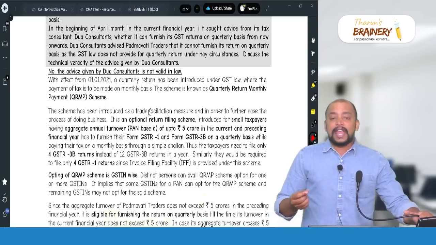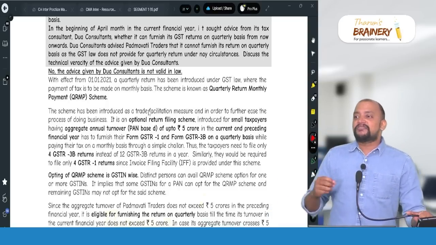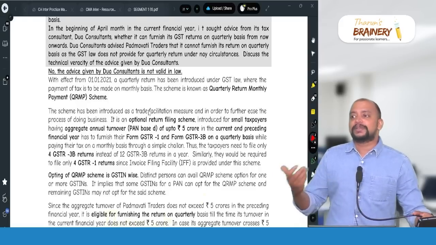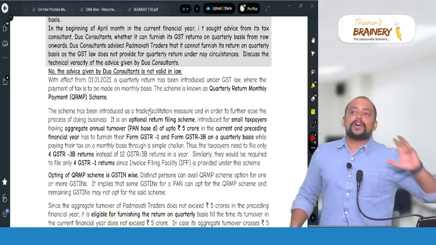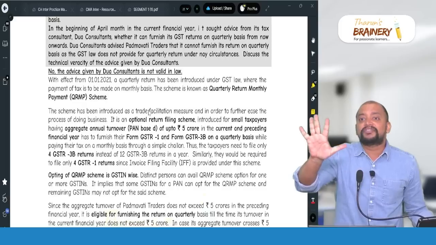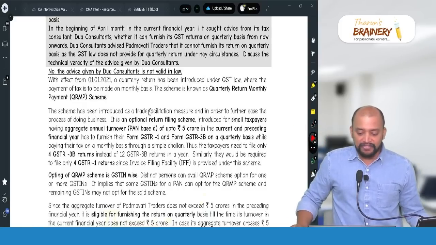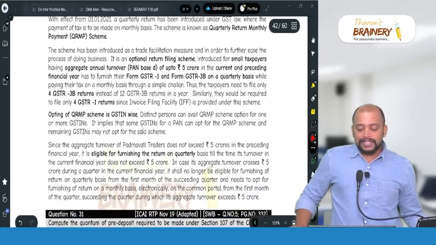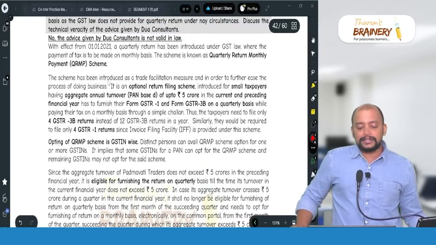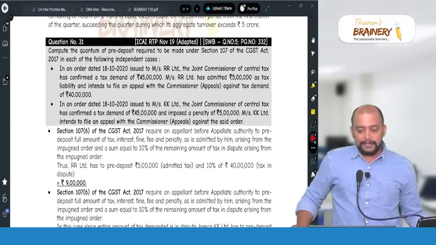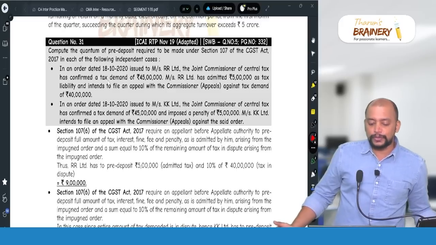However, they have the optional IFF facility for the purpose of reporting the details of B2B invoices, but those invoices should not exceed 50 lakhs in a month. Okay, those B2B invoices should not exceed 50 lakhs in a month. So that data we need to write here. Okay, so that is about QRMP. Then page number 332.